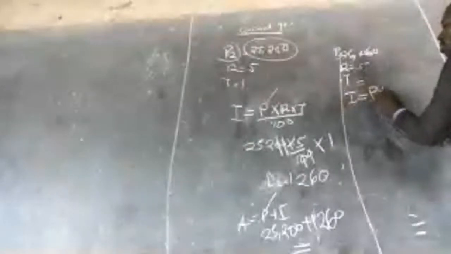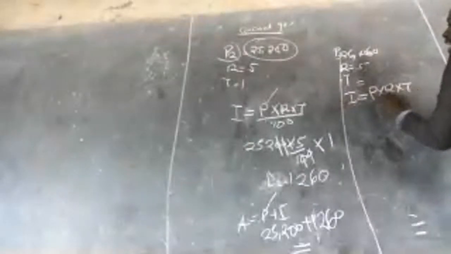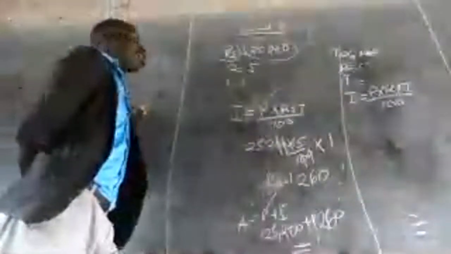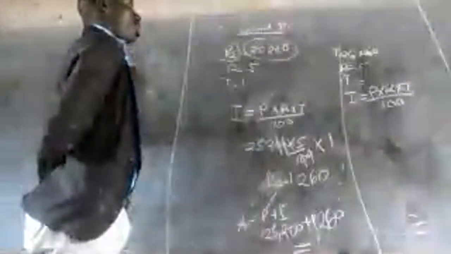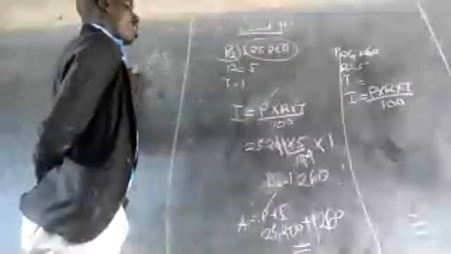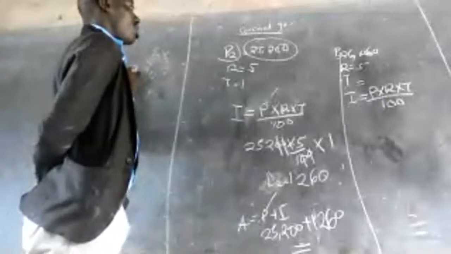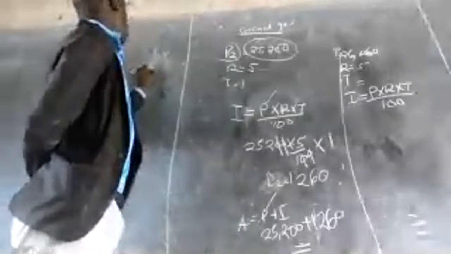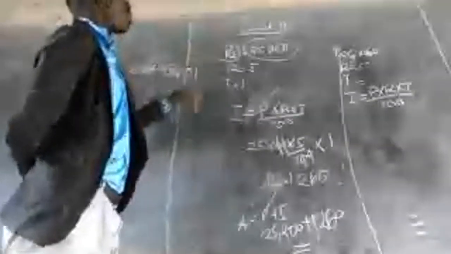Then we get the interest: principal times rate times time over 100. So we have 26,460 times 5 over 100 times 1.